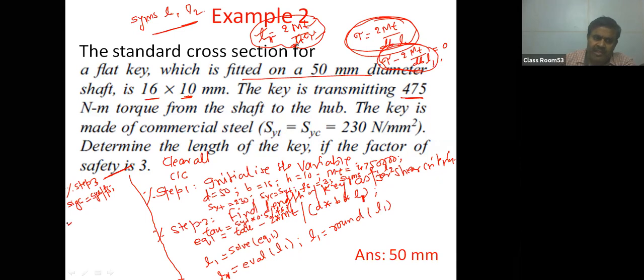Now just use the equation 2. Equation 2 हमारी क्या है compressive criteria में, sigma c is 4 times mt divided by dhl. So I will write SIGC. So it is sigma c minus 4 into mt divided by, in bracket, d into h into L2, and semicolon. So this is my equation number 2.